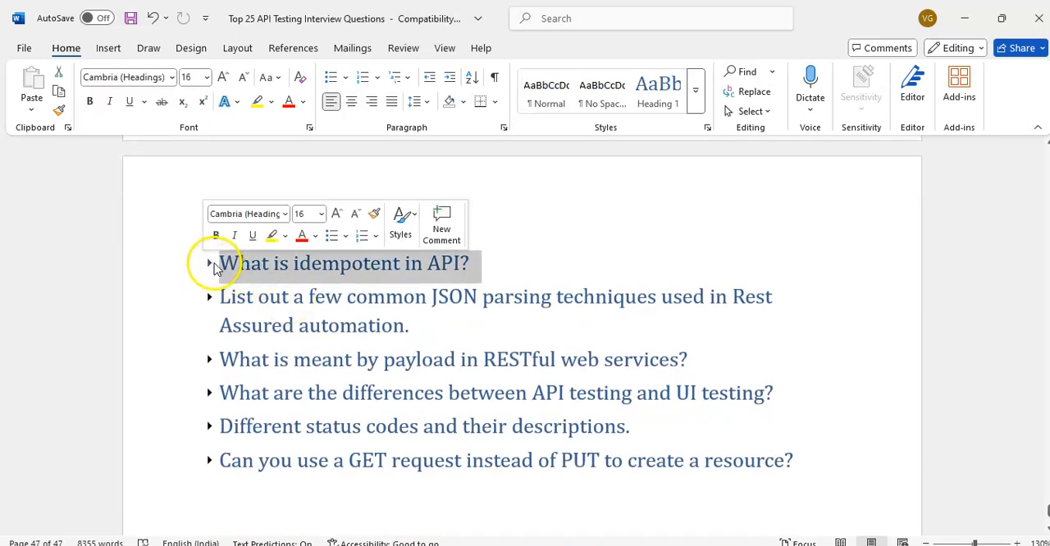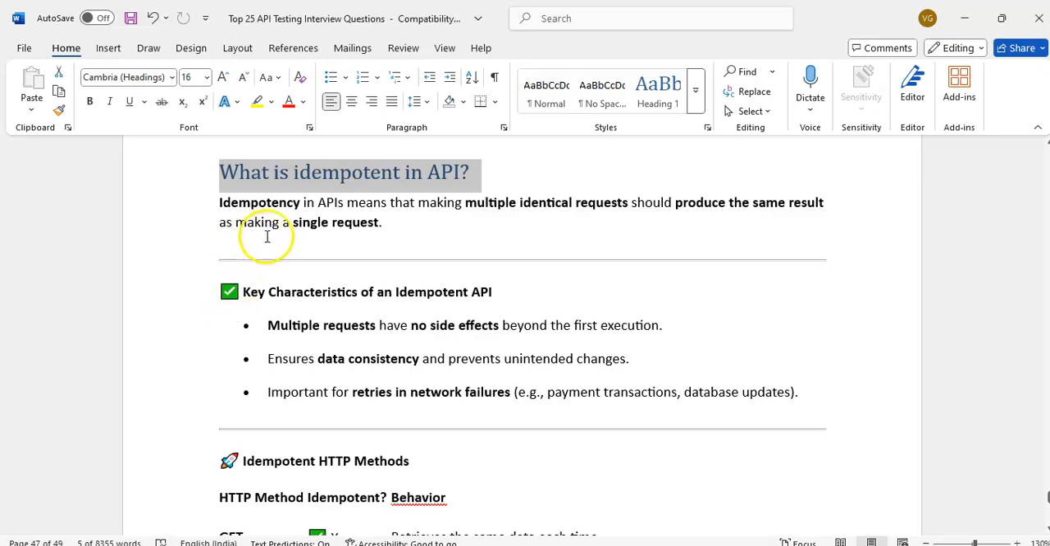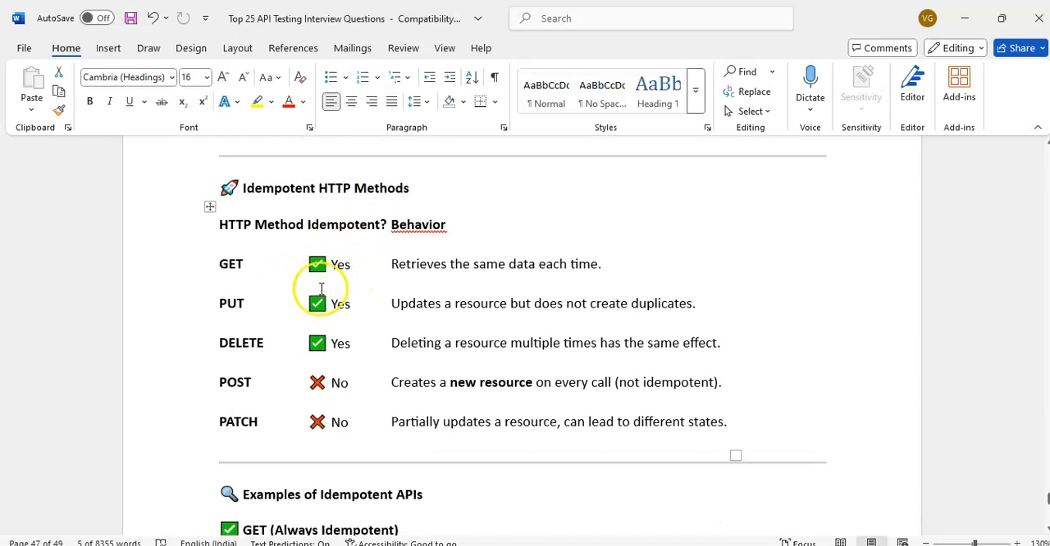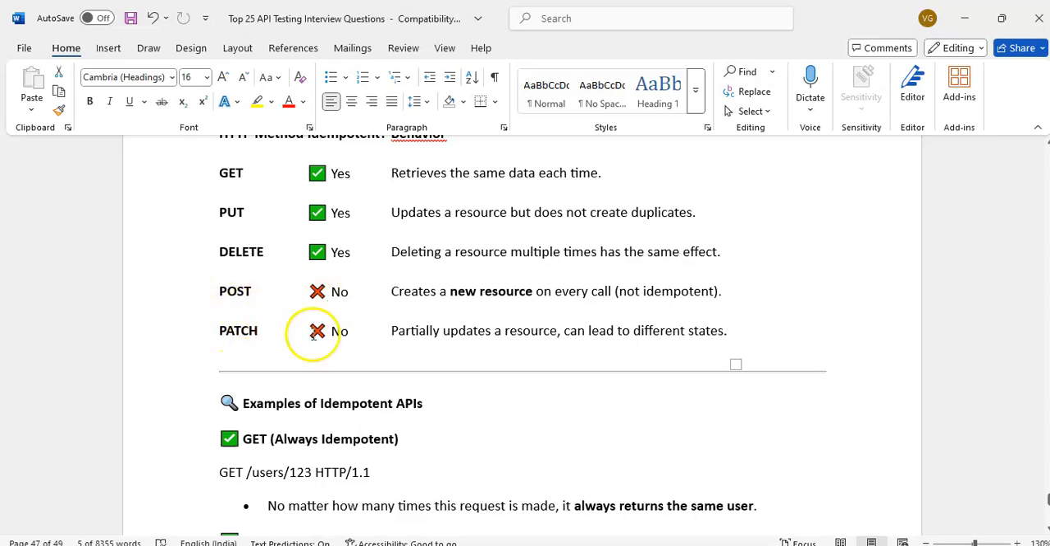What is idempotent? Idempotent means making multiple requests should produce the same result. If you are executing a GET request, I want to get user 1, 10 times, 100 times, the same output will come. That is called idempotence. POST is not idempotent because every time it will produce a different response, because the ID will be created every time. GET is idempotent, PUT is idempotent, DELETE is idempotent, but POST is not idempotent. POST and PATCH are not idempotent.